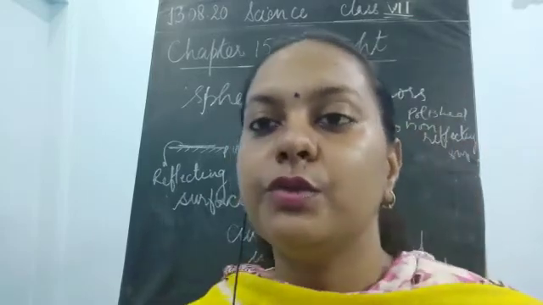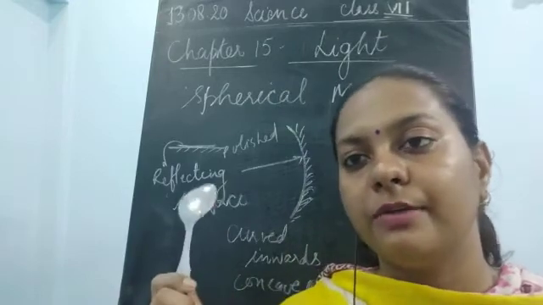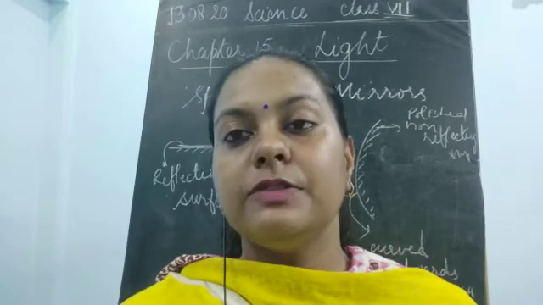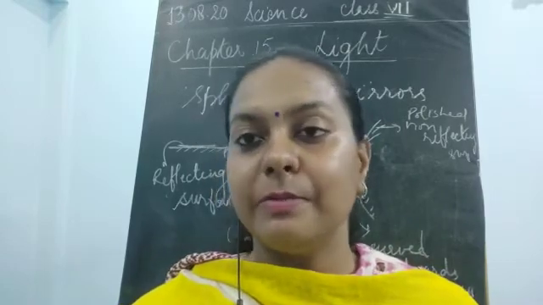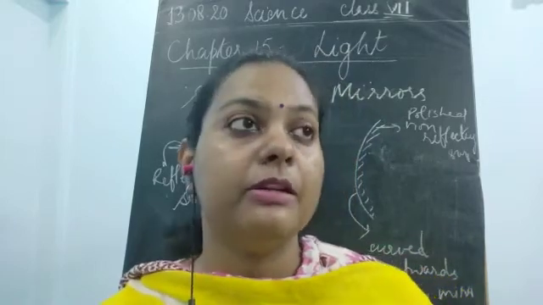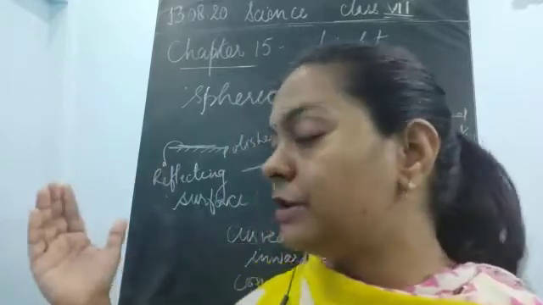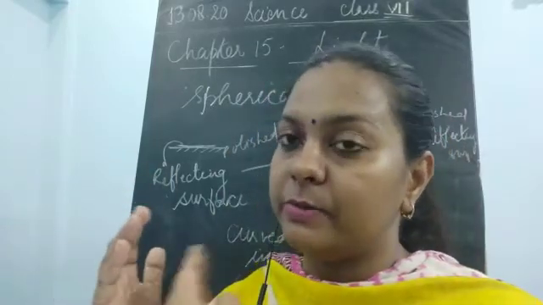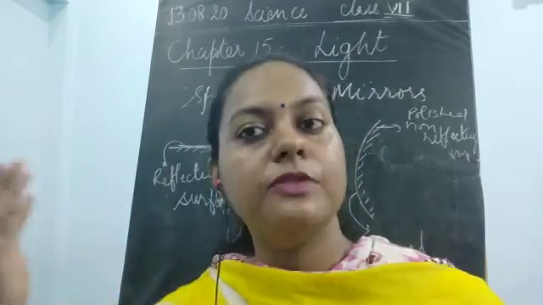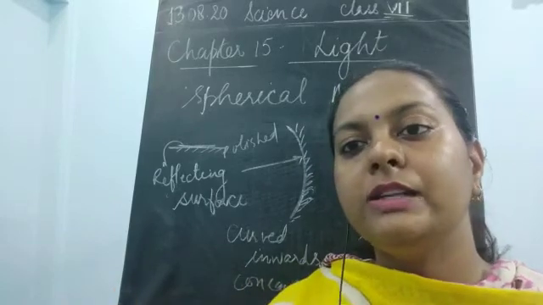I have shown you this experiment of the spoon, where the inner side is known as the concave and the outer side is known as the convex, children. And we would be able to see the different types of images also. So please remember the images are of two types, virtual and real. Even the image formed in the plane mirror is a virtual image, because as long as the mirror is in front of us, we are able to see our face, our image, in that mirror. Once the mirror moves off, or you move away from in front of that mirror, it is going to be over.